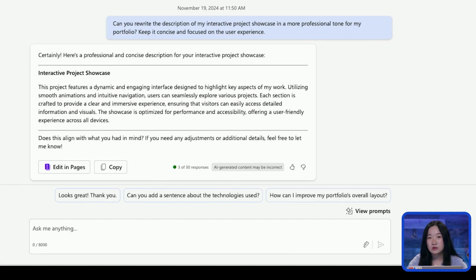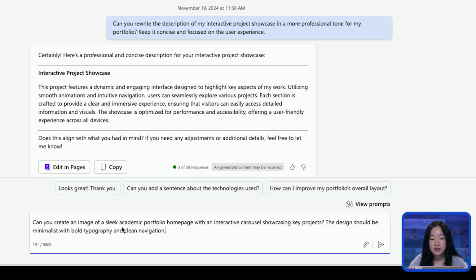And once you have the description, it's time to generate a visual concept of your entrance. This could be an image of your portfolio's homepage or a mock-up of the project display. So here I want to create an image of a sleek academic portfolio homepage with an interactive carousel showcasing the key projects, and the design should be minimalist with bold typography and clean navigation.